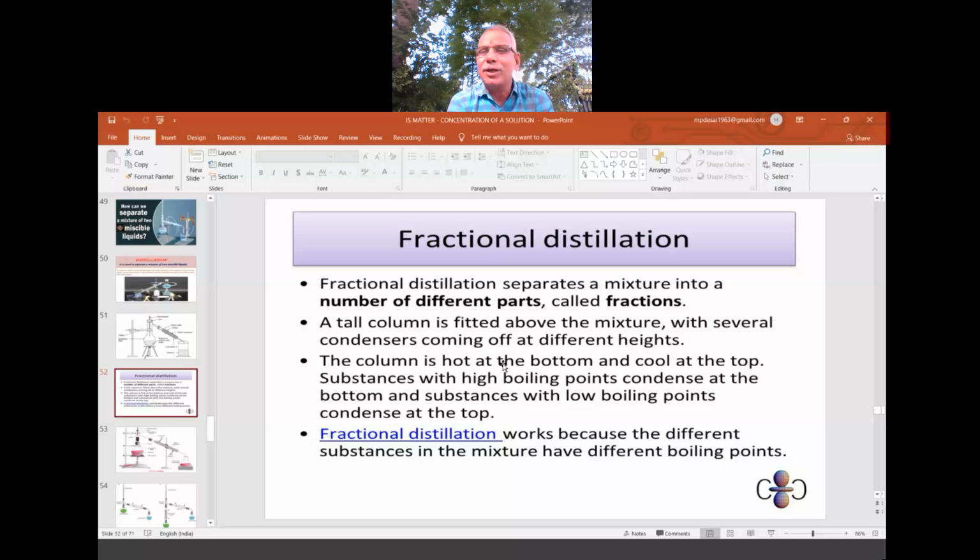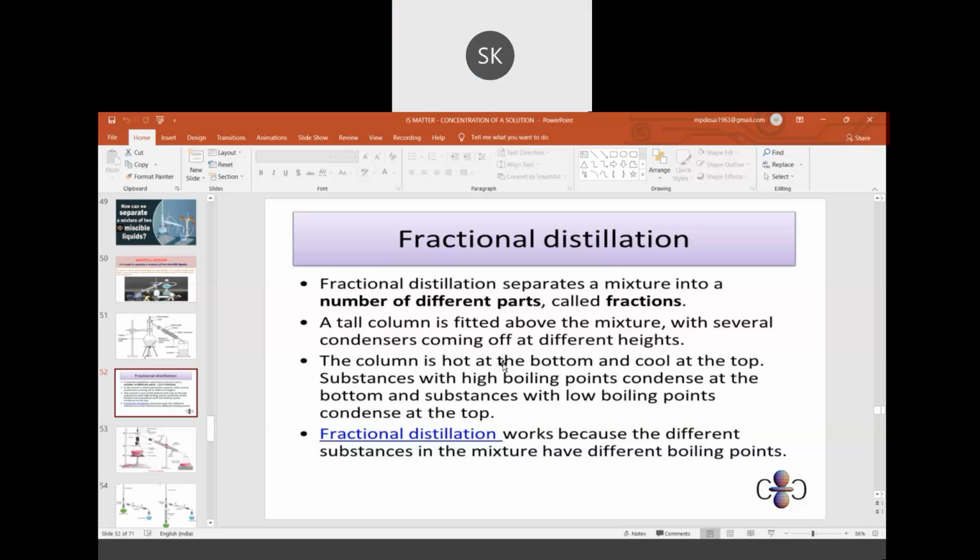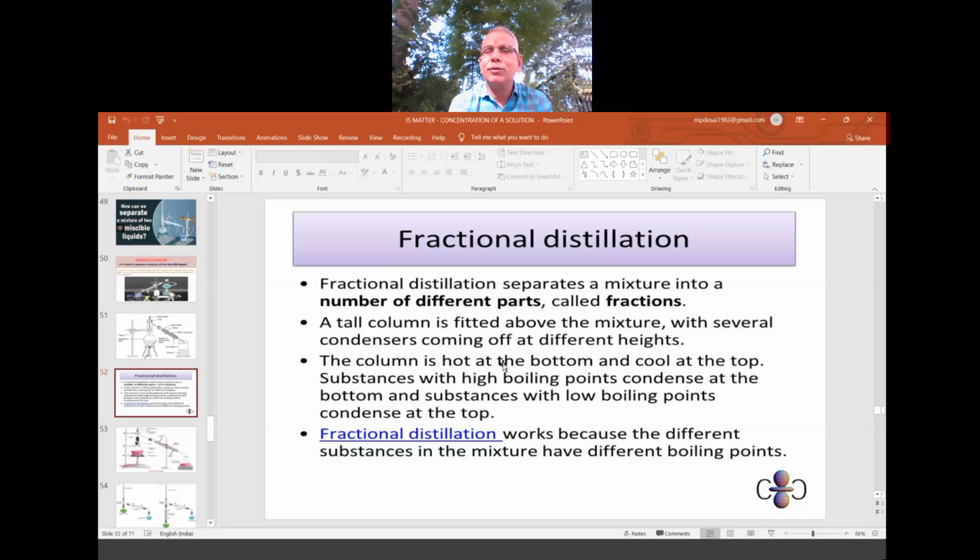Sir, what is the point of fraction? Fraction is a part. We have learned fractions in mathematics: 1 by 2, 3 by 4. Out of 4, 3 parts. Out of 2, 1 part, 1 by 2. So if a roti is taken and two halves are made, and I take one, what is my share? Out of two halves, I have taken one, so I have taken 1 by 2. That is a fraction. So here a fraction is a part of the mixture.